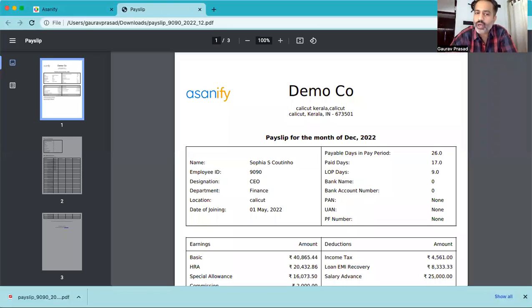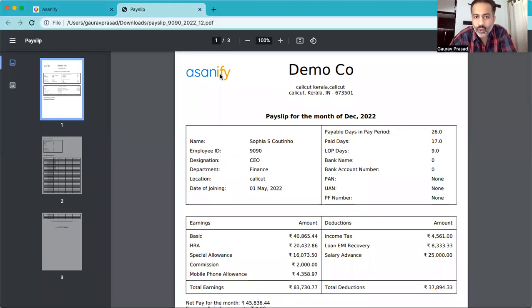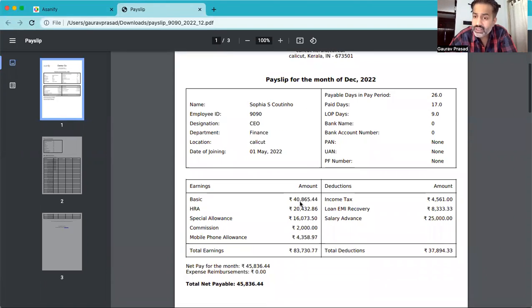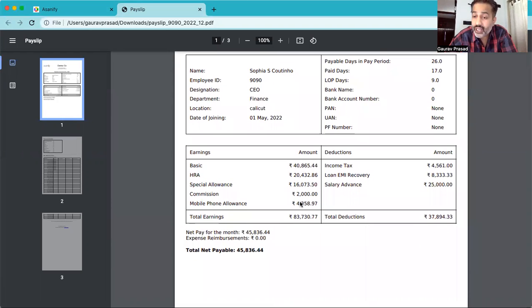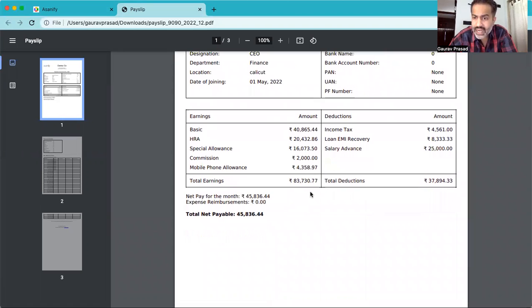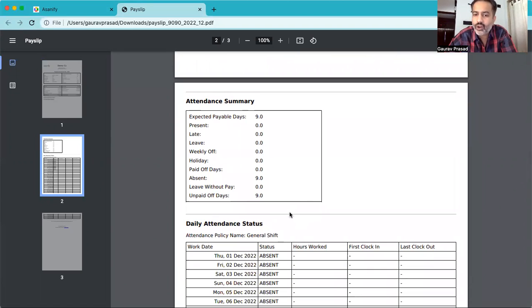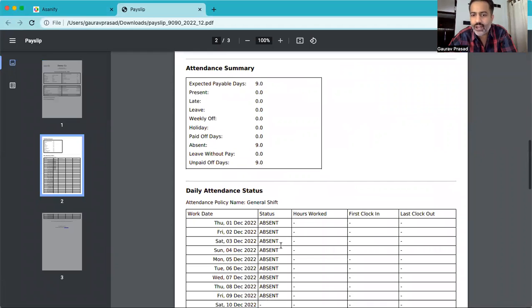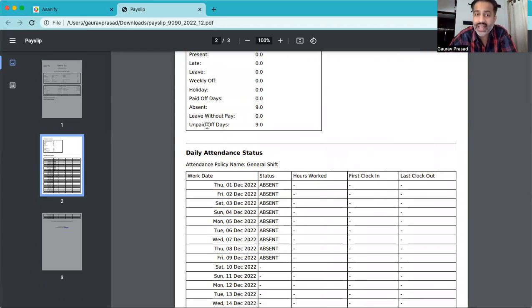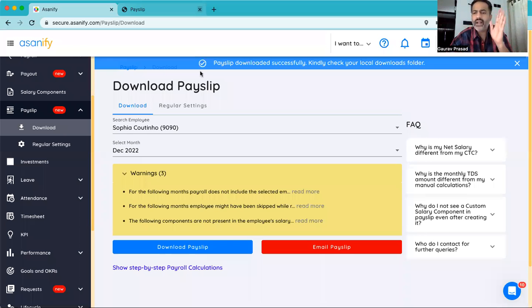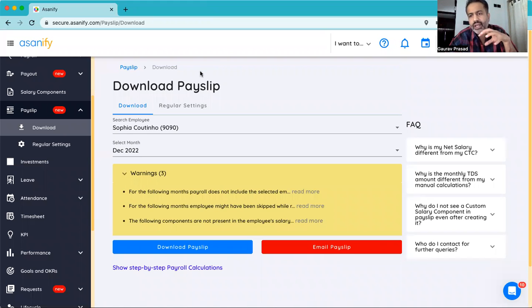Many companies want to show what has been the attendance track record. Your company logo will come here, company name. All those things can be configured on the payslip. Apart from the standard components, I can also give the attendance summary so that the employee knows that when they are paid X amount, what has been the contributing factors towards that amount, or if there's any loss of pay deductions. You can also show them the daily attendance status. It becomes end to end in terms of clarifying to the employee what their attendance has been, whether it was through biometric or through the direct punching on the application, and the final payroll and payslip.